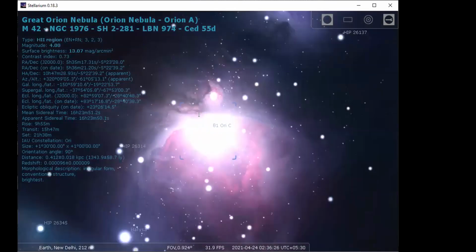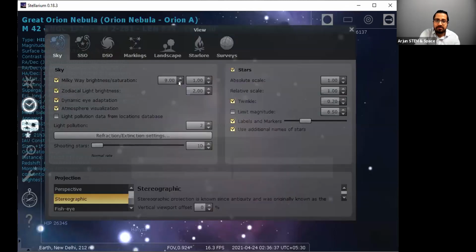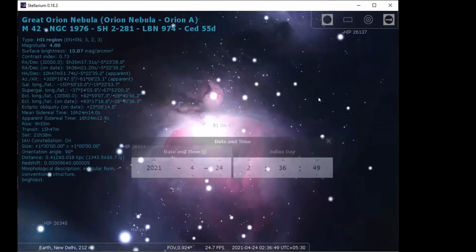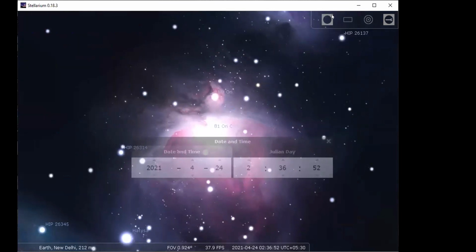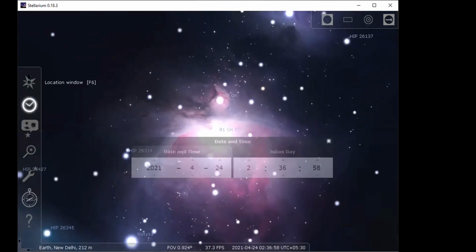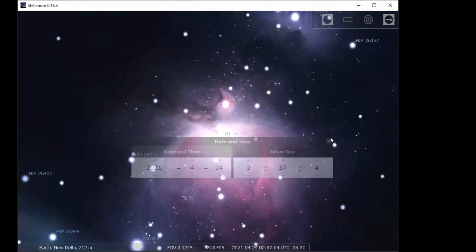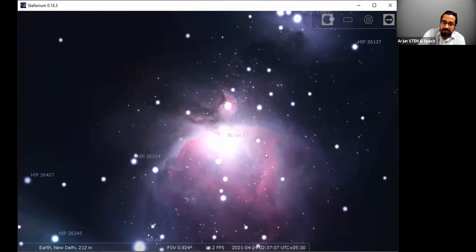Arjun, sir, yeah. So actually, I think you are sharing only the Stellarium, so the left part is not visible to kids properly. Okay, is that so? Which portion is not visible? Here. The one on the left side. So there are a few options, I guess, on the left side, right? Yeah, on this panel you are not able to see? Yeah, now it is visible. Okay. So I was showing this panel only, right? So the Orion Nebula. We are not understanding where you are taking the options from. Okay, sorry. Yeah. I'll just show you once again.